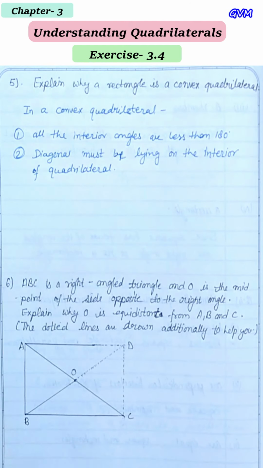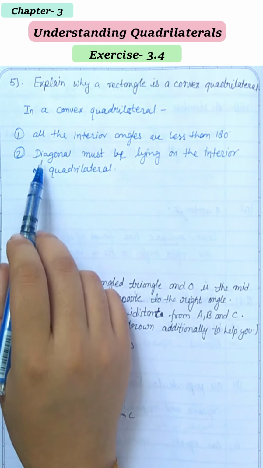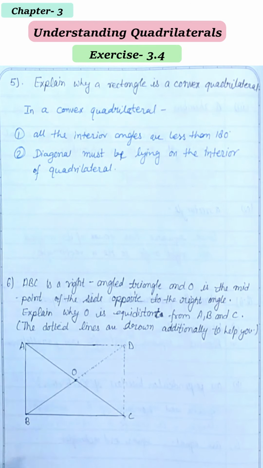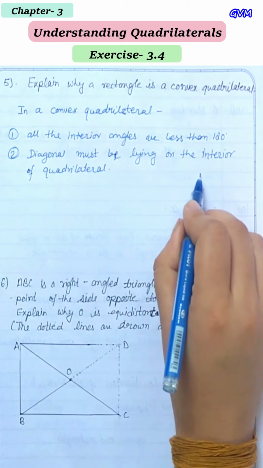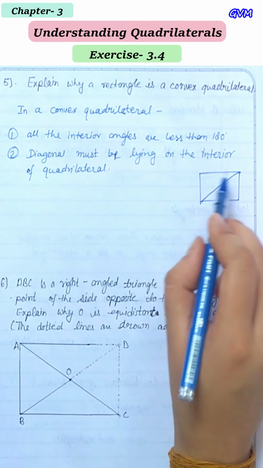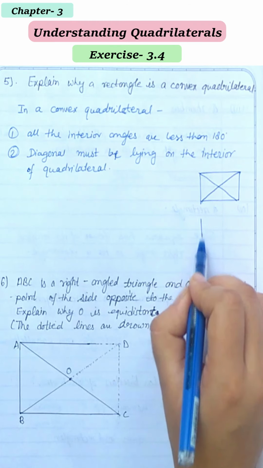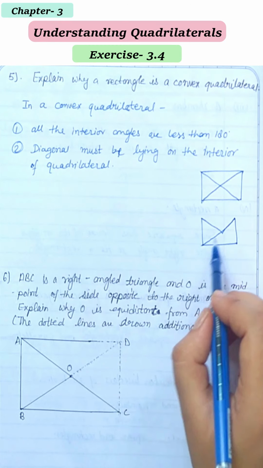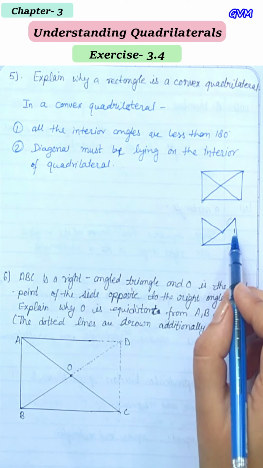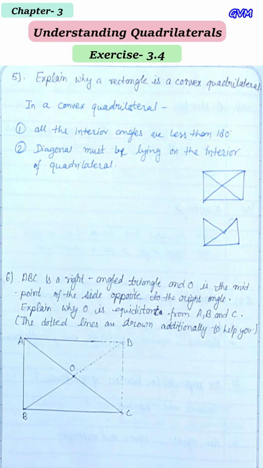Okay, so two conditions: all the interior angles are less than 180, and second one is diagonals must be lying in the interior of the quadrilateral. यानी कि अगर कोई quadrilateral है तो उसके डायगोनल इन 4 साइड्स के अंदर अंदर होने चाहिए. ओके, अनलाइक दिस we draw a diagonal in this, so this is somewhere outside the quadrilateral. Okay, so that's why it is not a convex quadrilateral.